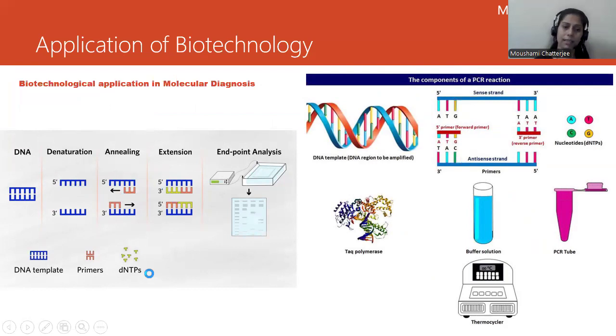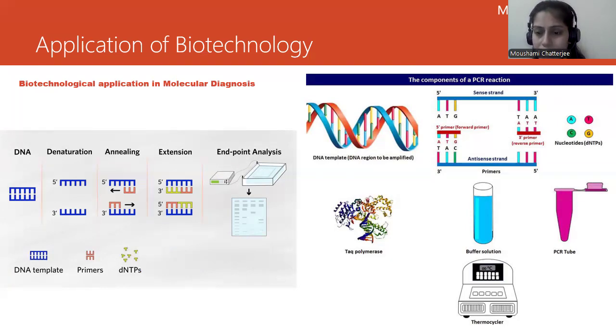Once the annealing of the primer happens, the next step would be extension of the strand. Now, what is going to happen is we have added dNTP and DNA polymerase along with the primer, which is able to form the extension of the DNA, which was initially not happening. And finally, the end product analysis can be done and we can look at the DNA from a disease point of view.